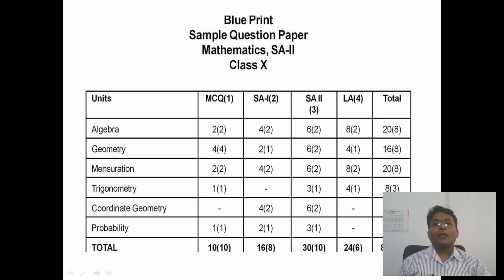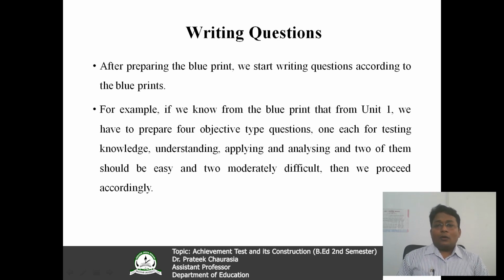So now moving forward and focusing on this concept, writing questions. Look, this is a very important part of the development of an achievement test, that is, how to write the questions after the development of the blueprint.